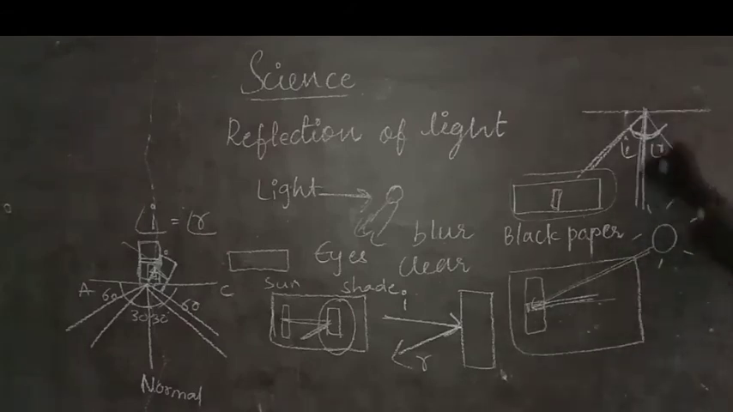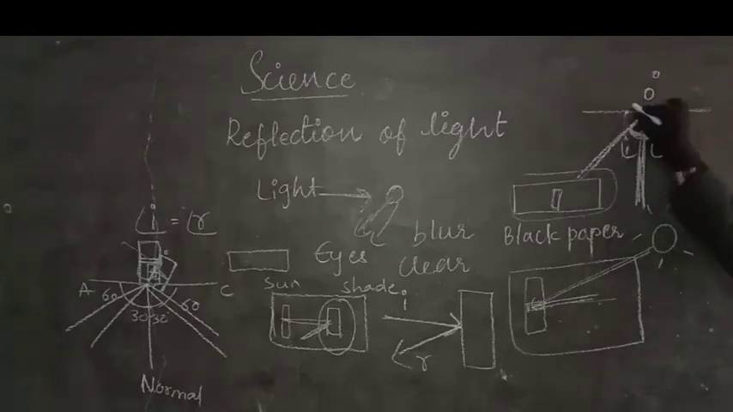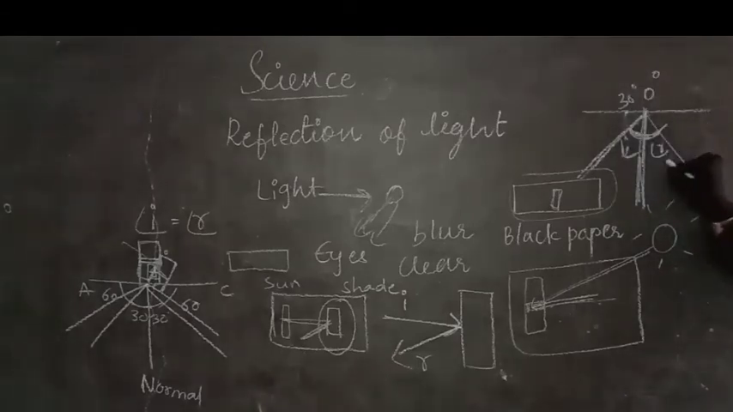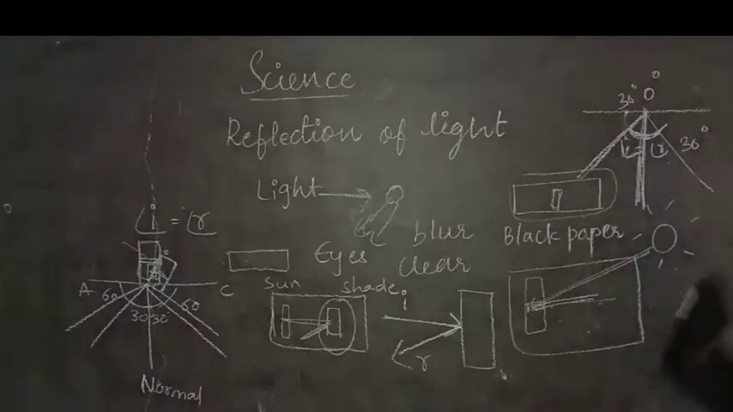This is the normal line, its angle is 0 degrees. So whatever the angle of the incident ray is from the normal, it is called the angle of incidence. For example, if the angle of incidence is 30 degrees, then the angle of reflection will also be 30 degrees. So angle of incidence is equal to angle of reflection.